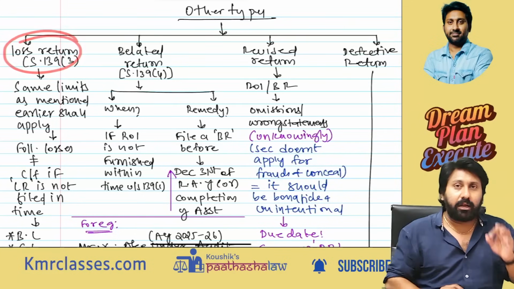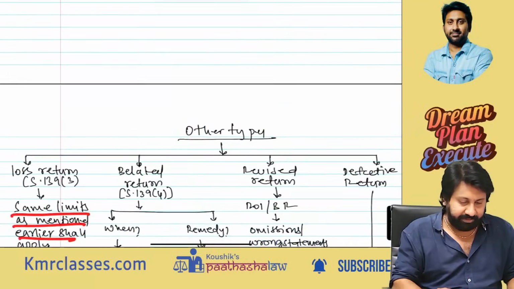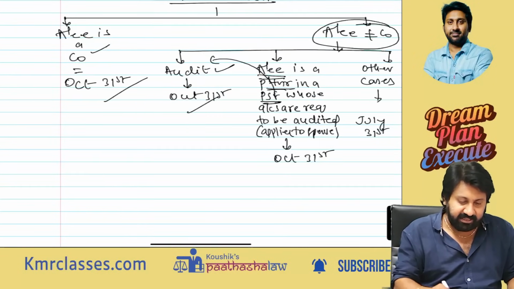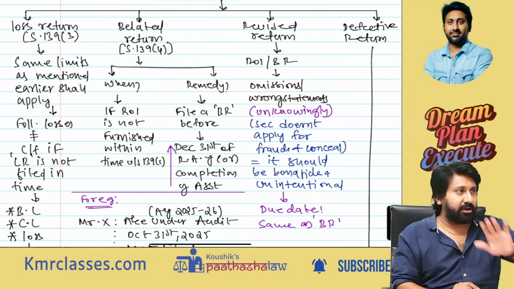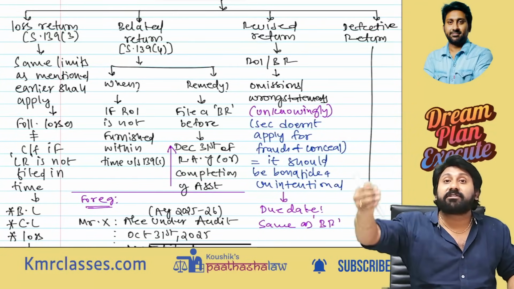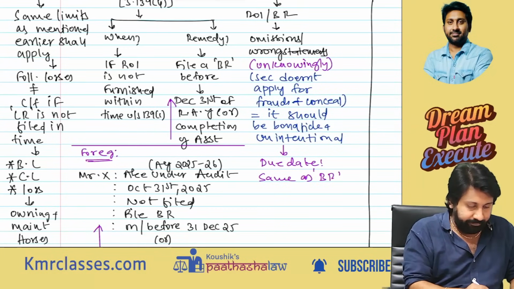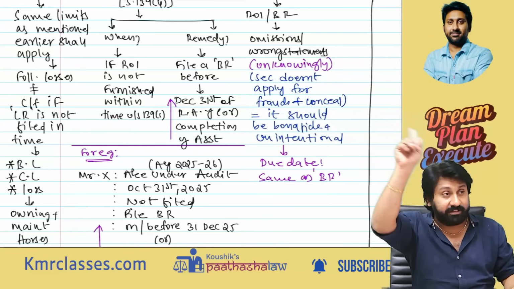First one, loss return. Same limits as mentioned earlier shall apply, meaning the same time limits. The loss return also has to be filed within the same time limit, 31st October, 31st July, etc. Sir, what is a loss return? If you want to carry forward certain losses, you must file a loss return. You cannot carry forward certain losses if the loss return is not filed within time limits.